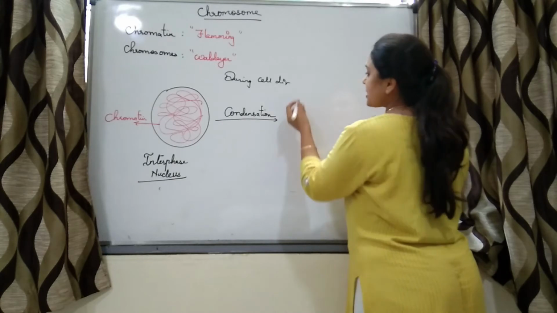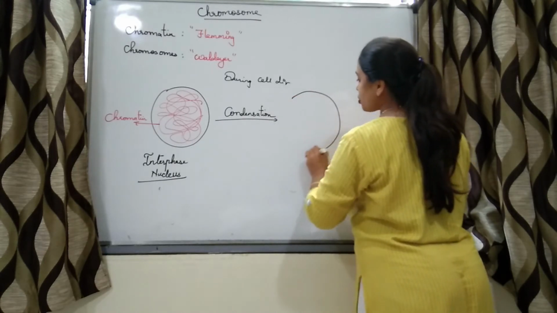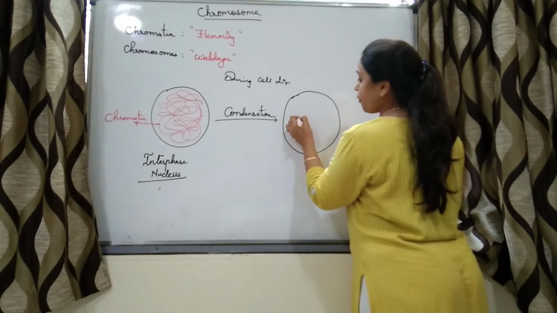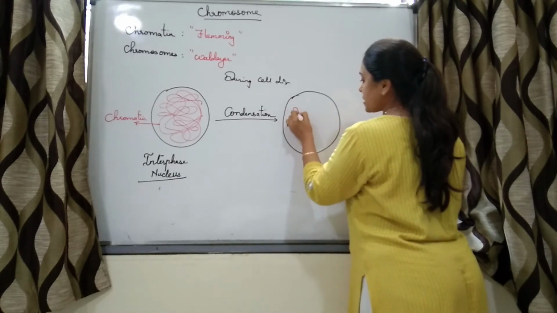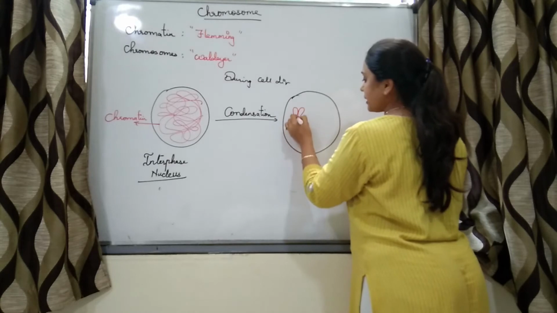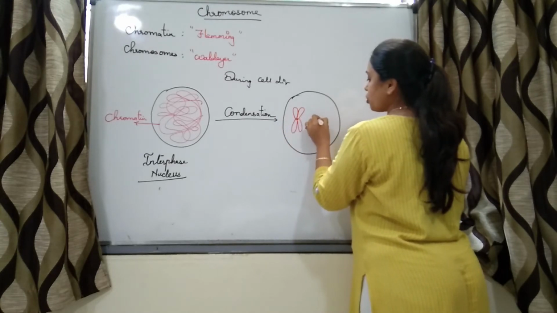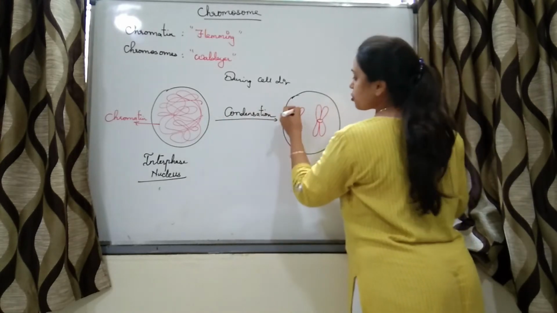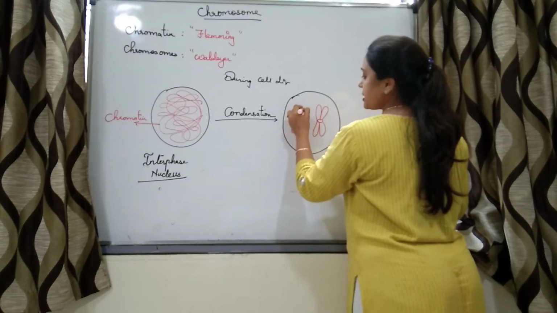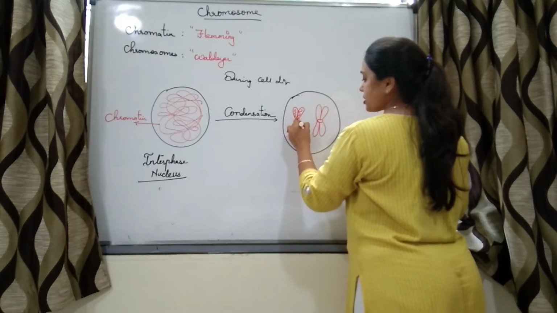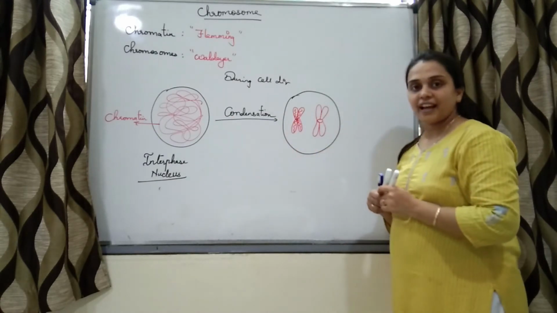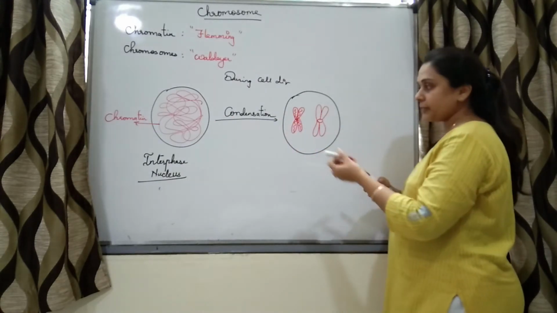So after condensation, this chromatin forms chromosomes. And these chromosomes will possess these thread-like structures, that is chromatin, right?